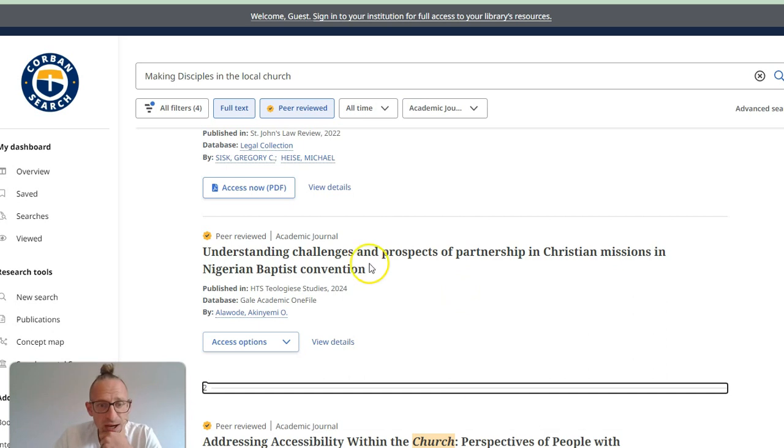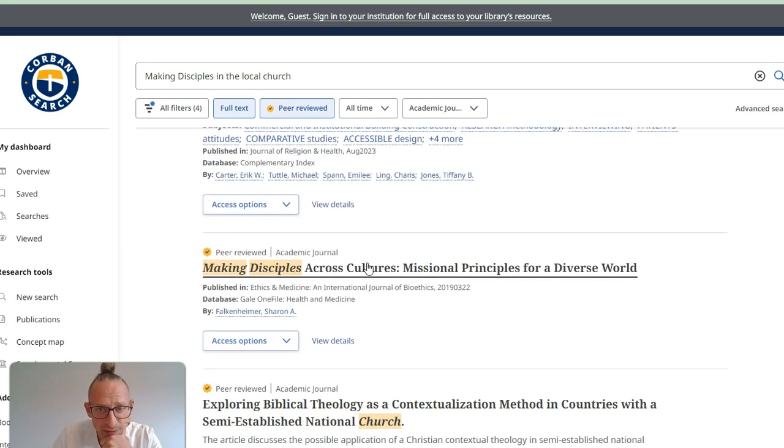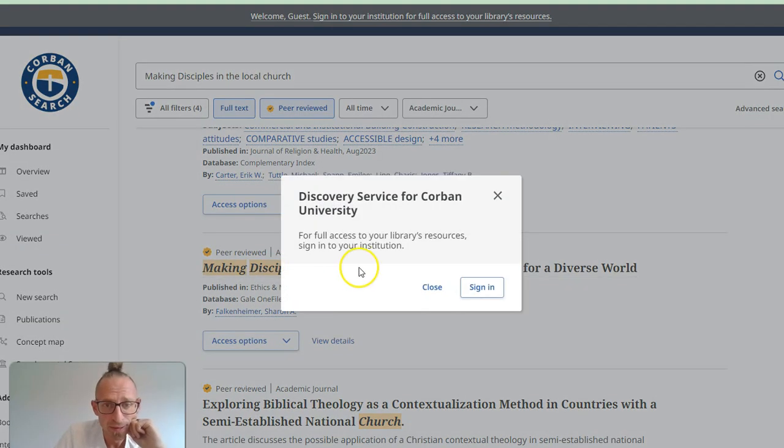And as you can see, you find a lot of things, and so finding the right thing might take a little bit. Ooh, this looks good. Making disciples across cultures, missional principles for a diverse world. I'd go ahead and click on that. Discovery service for Corban. For full use, Corban sign into your institution. So this is going to be something that you need to do as well.